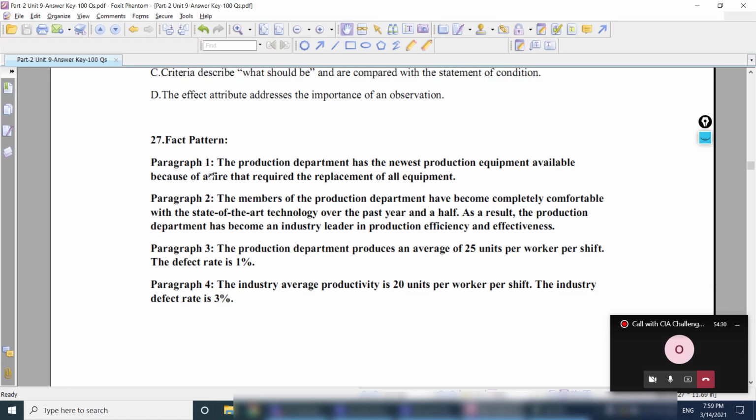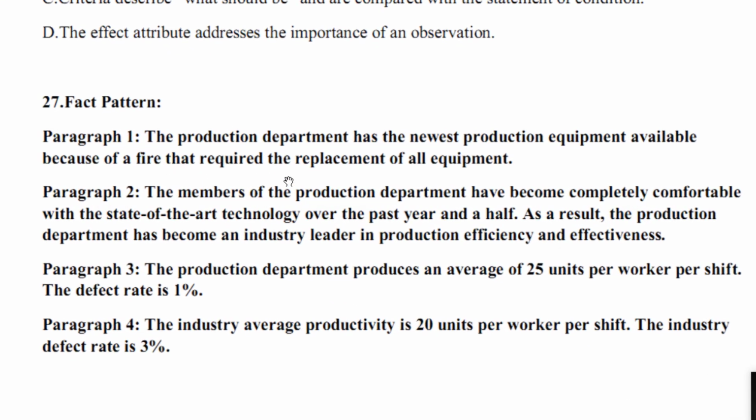Okay, what about paragraph 1? The production department has the newest production equipment available because of a fire that required the replacement of all equipment. I think it's effect. For you, paragraph 1 is effect and paragraph 2 is cause, and 4 is criteria. Everyone else, please tell me your answers too. You have to tell about paragraphs 1, 2 and 4. Paragraph 3 we already discussed, this is a condition. I think 1 is a cause.